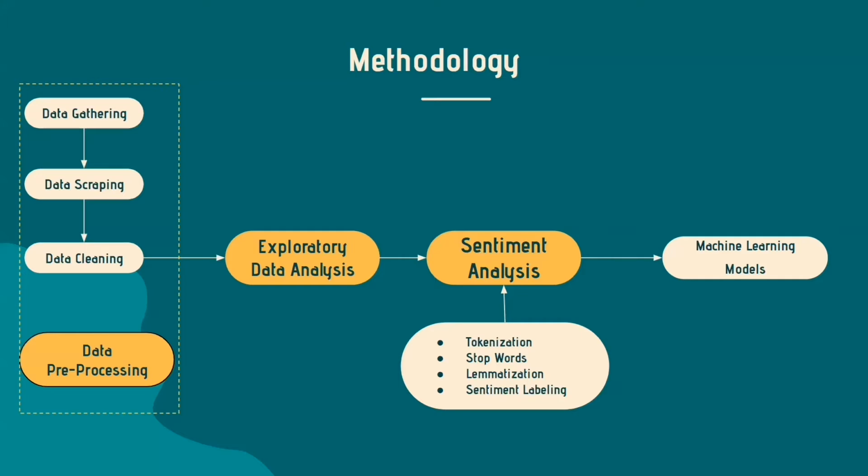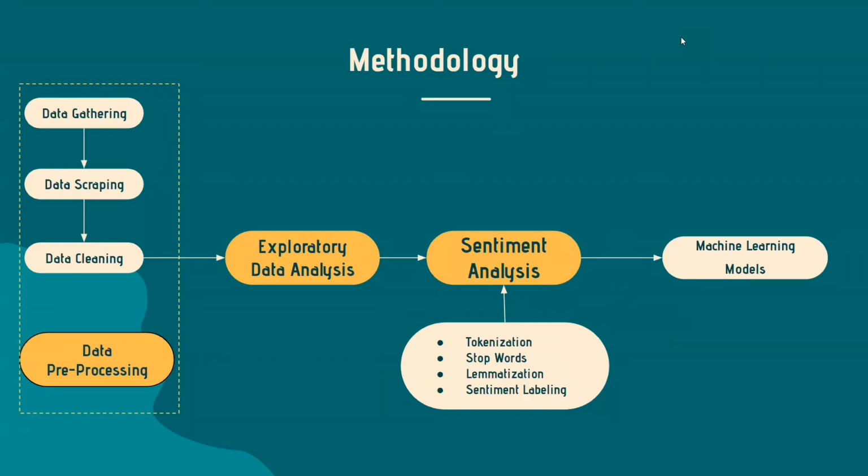Moving further ahead, we have analyzed the sentiments of tweets on Twitter and the news for about the past 6 months, starting from the month of November. For sentiment analysis, we have performed several methods on the data like tokenization, removing stop words, lemmatization, and sentiment labeling. After that, we have made use of machine learning libraries like decision tree classifier, ridge classifier, and a few more to get the best accuracy. Now Karan will explain the EDA code.